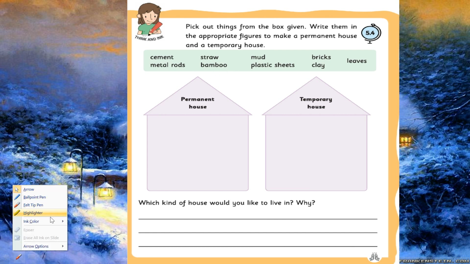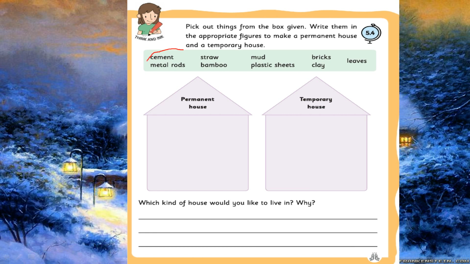Okay. I repeat once again. You just think and write. The first one, cement. Second one, straw. Third one, mud. Fourth one, bricks. The next one, metal rods. Next one, bamboo. The next one, plastic sheets. The next, clay. And the last one, leaves.